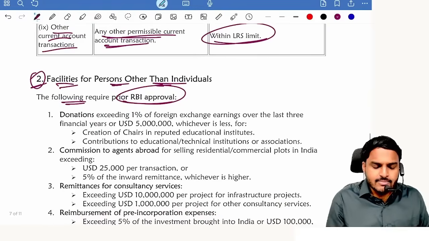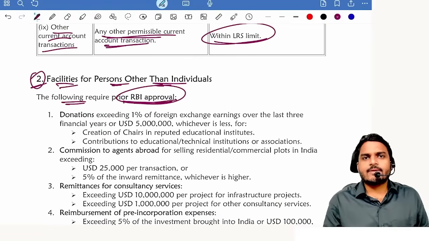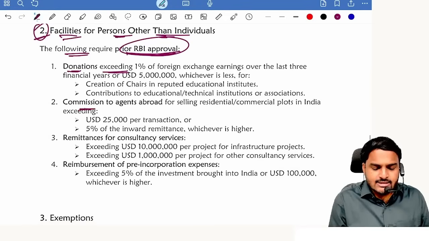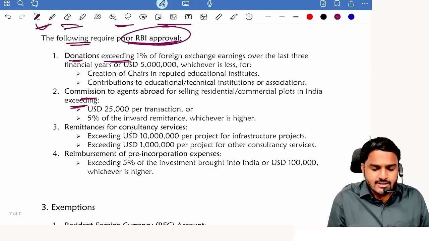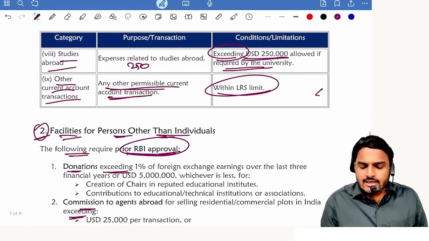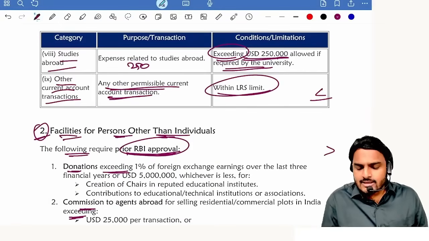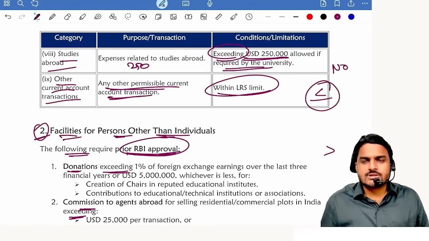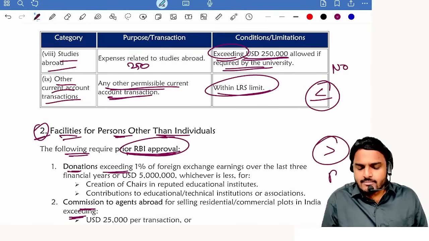RBI permission is required if donations exceeding, commissions exceeding, consultancy services exceeding, reimbursements exceeding. That means in the first point they are telling up to, in the second point they are telling greater than. First point up to, no permission. Second point greater than, yes, permission.